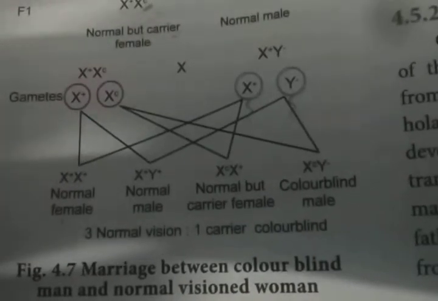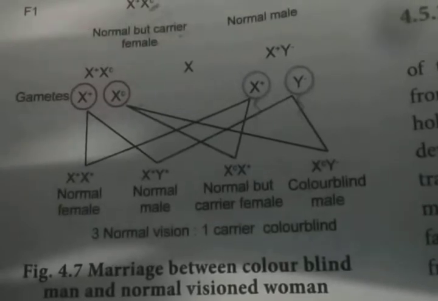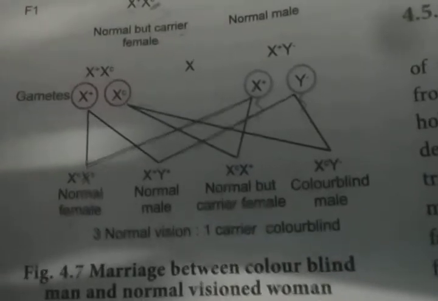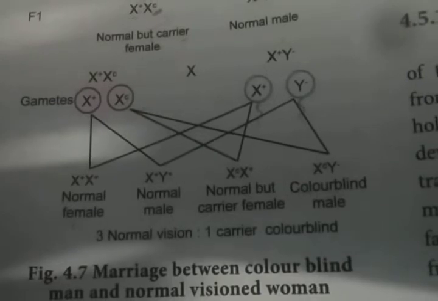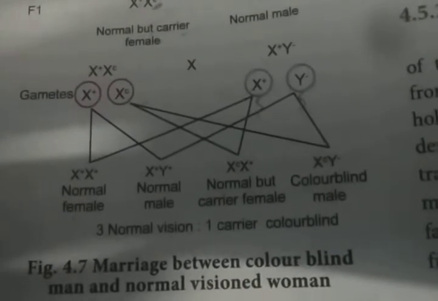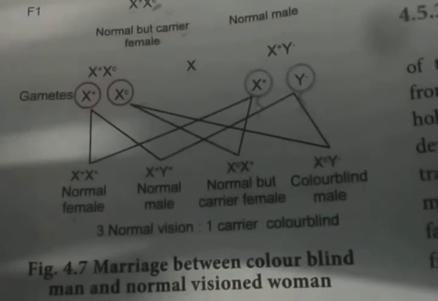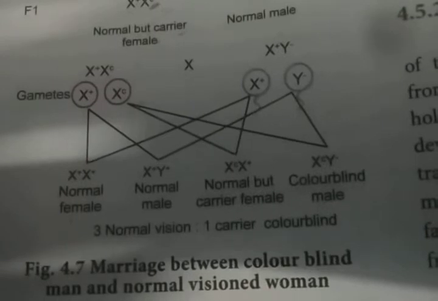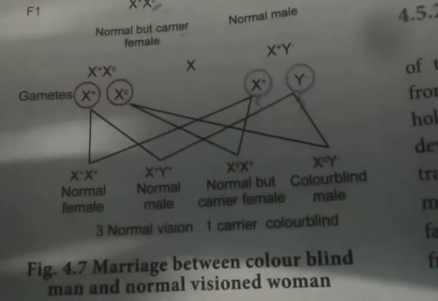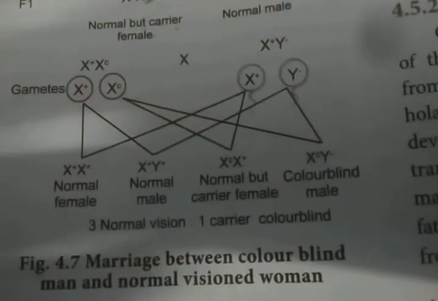But among the 3 normal vision, we can see a genotypic 1:2:1. One is a normal female, one is the normal male, then 2 for what? The 2 are one normal female and one carrier female, but normal vision. So we are saying 2. Okay, can you understand? 1:2:1.